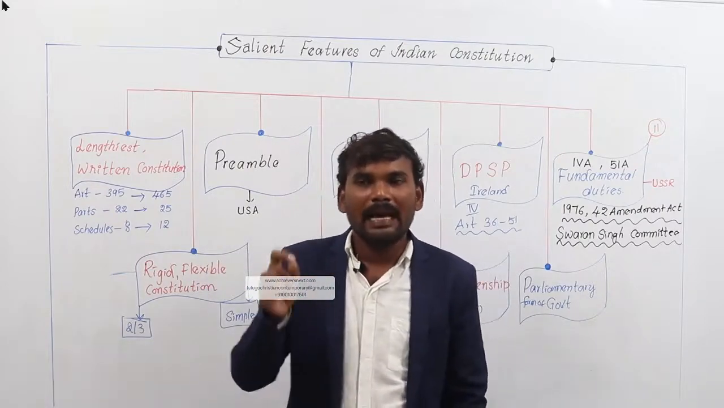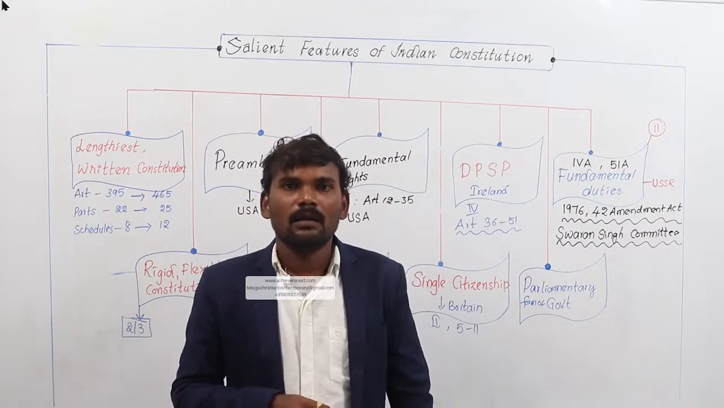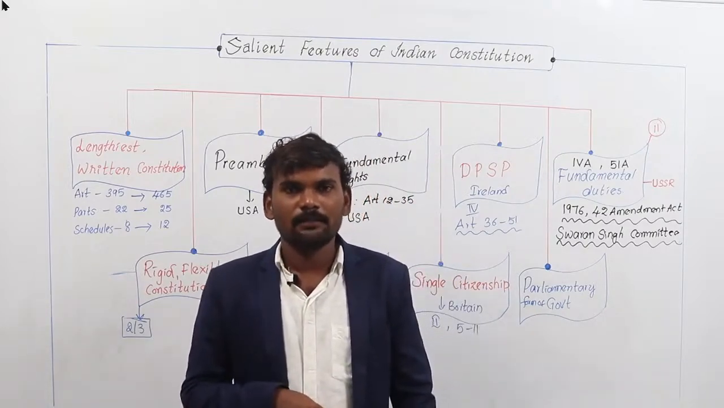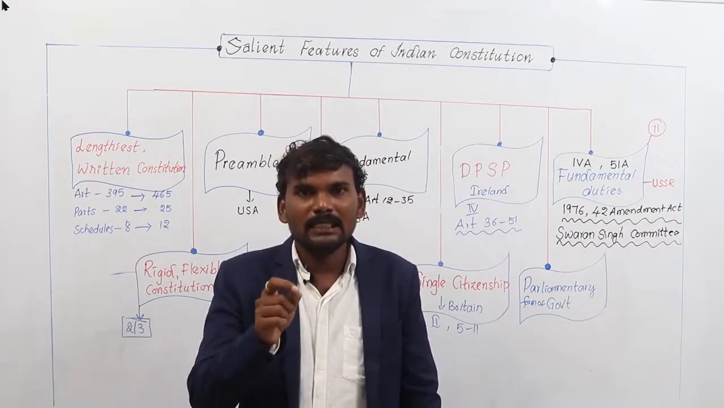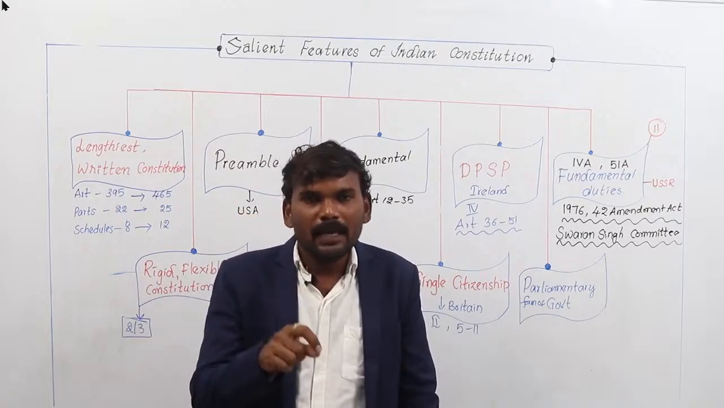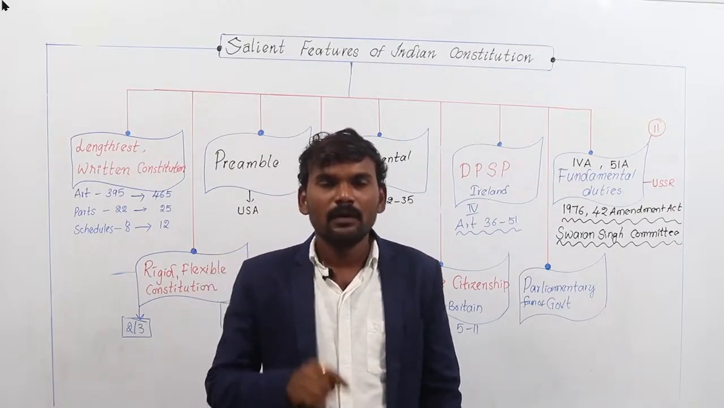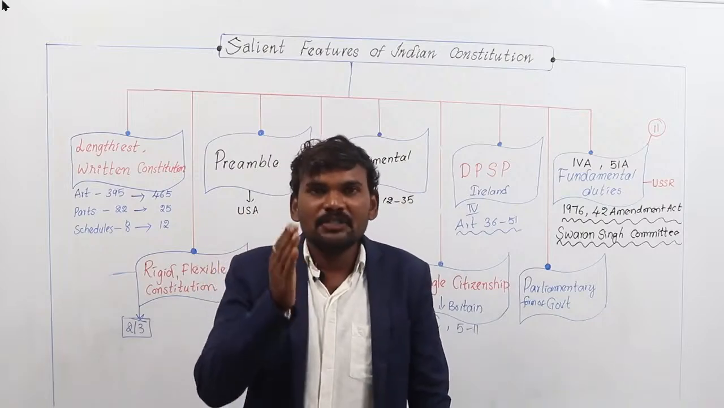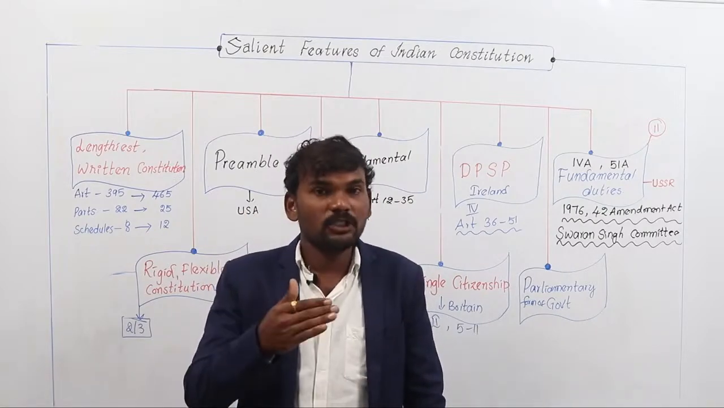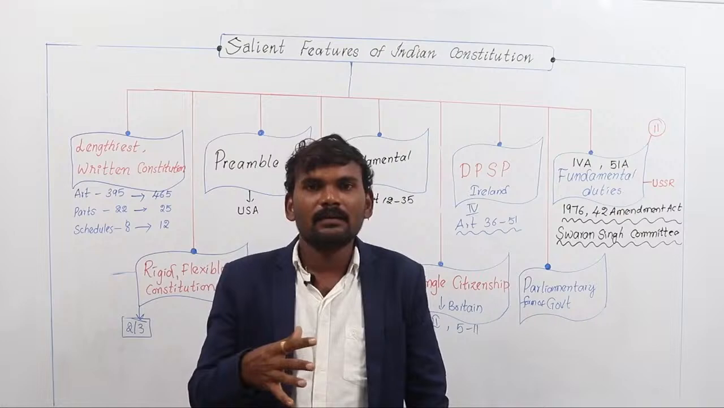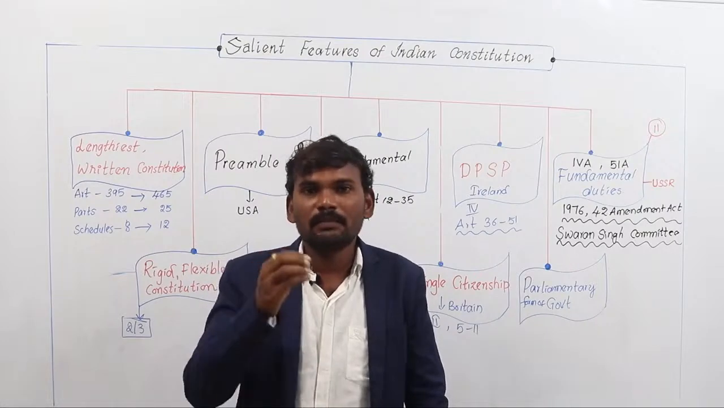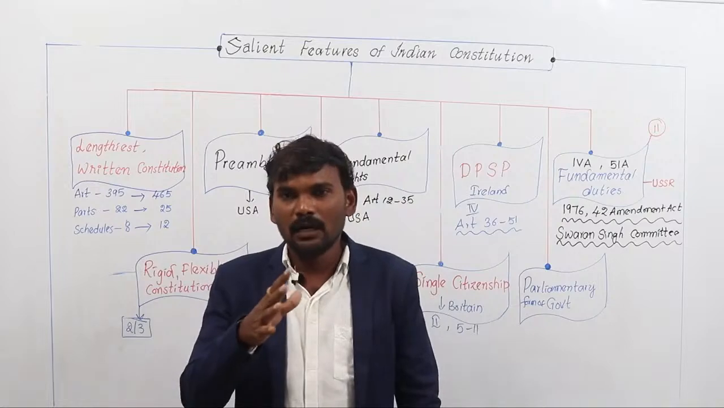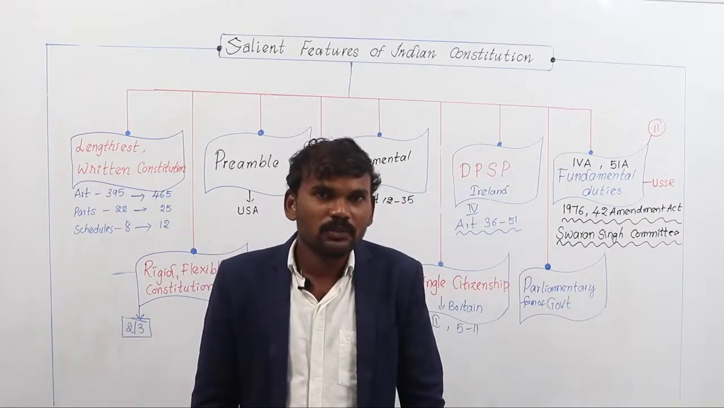The head of the state acts as a nominal authority and the head of the government acts as the actual, real authority. In India, the president is the head of the state and the prime minister is the head of the government. Here, the president, even though he is the head of the state, acts just as a nominal authority. But actually, all things are authorized, organized and controlled by the prime minister only. All the powers are vested in the name of the president, but actually all those things are implemented by the council of ministers headed by the prime minister.